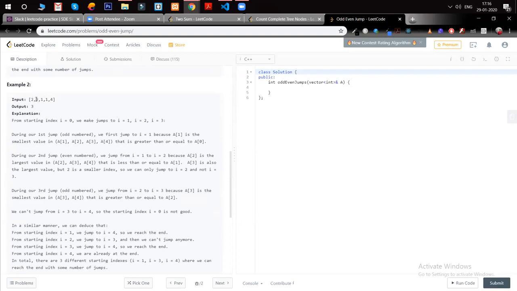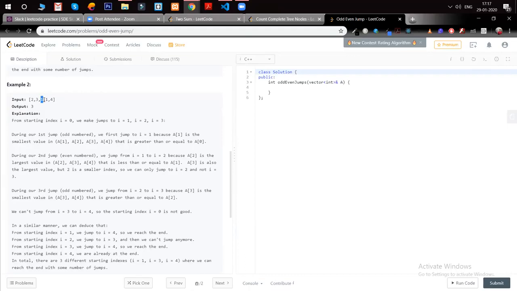The numbers greater than 2 are 3 and 4, but we will look for the smallest among these, so we will look for 3. Now over here we can see the numbers are 1 and 1, which are smaller than 3. So in our even jump, we check the number which is smaller than the index number. The number smaller than 3 is 1 and 1, so we have to look for the number which is at the lesser index. So we'll go to this position.